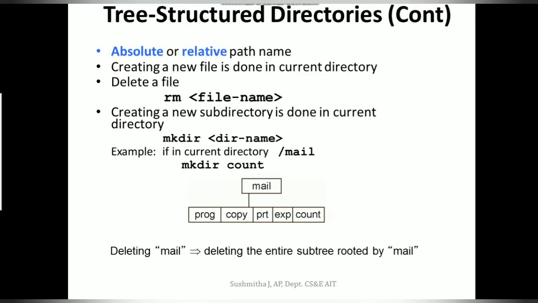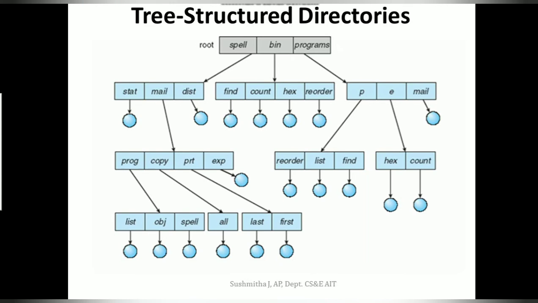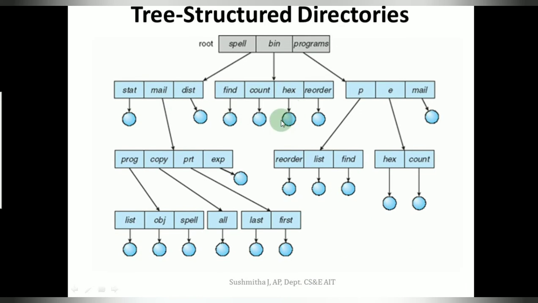The next technique that we have is the acyclic graph directories. Previously, in the tree structured directory, access of the file is allowed, but you cannot see any file that is shared by two different subdirectories, or any subdirectory that is shared by two different directories.